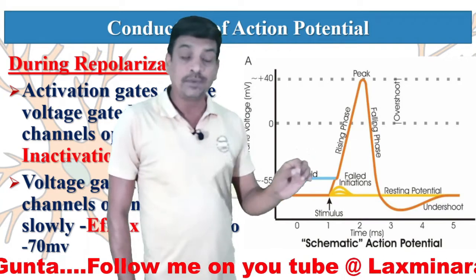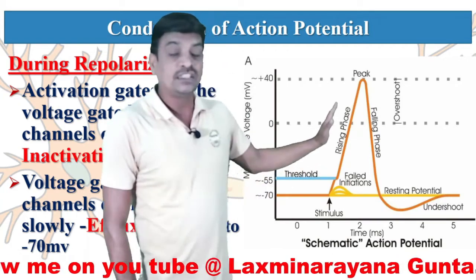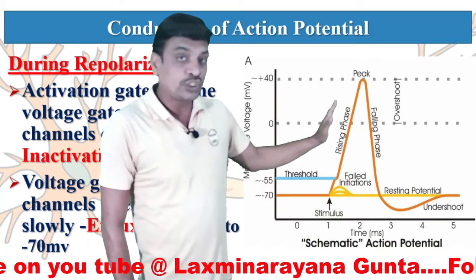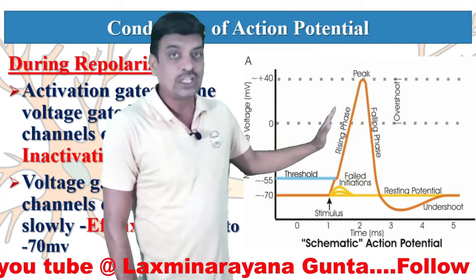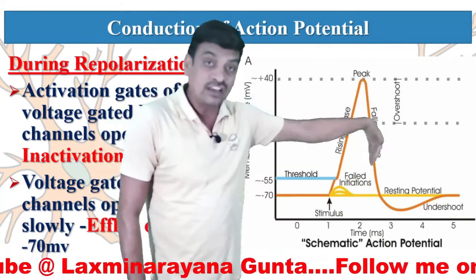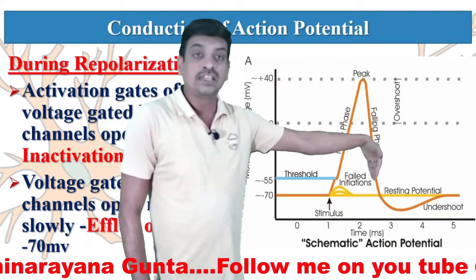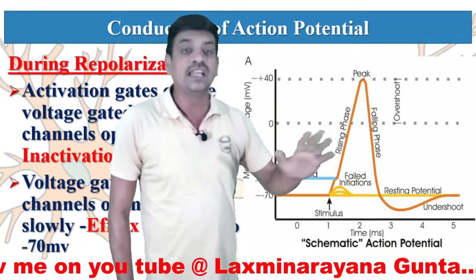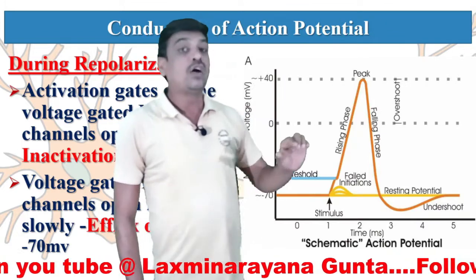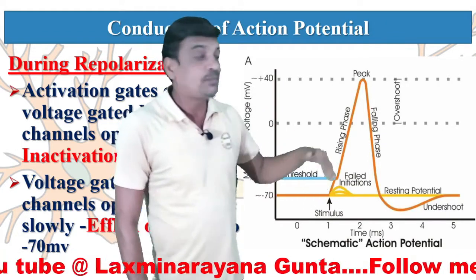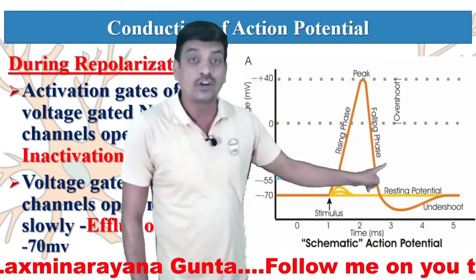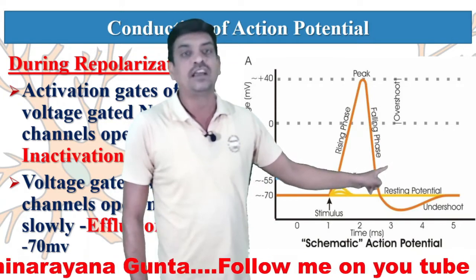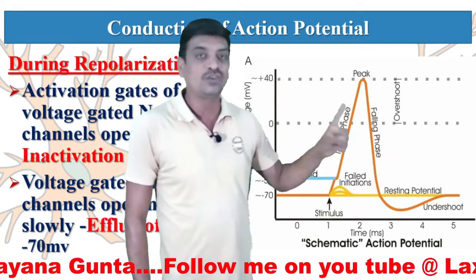Once again I repeat, during this rising phase, inside the electropositivity is developed by the sodium ions, whereas during the falling phase, which is also called repolarization, outside positivity is developed, inside it again becomes electronegative. The outside positivity is developed only because of the efflux of the potassium ions, but not sodium ions. You have to keep in mind.